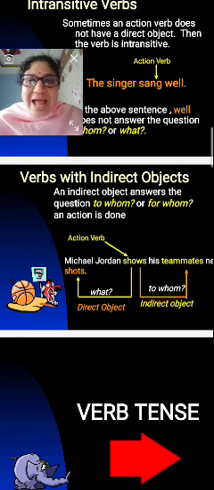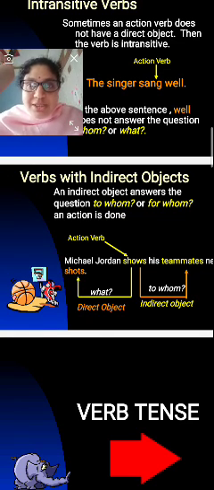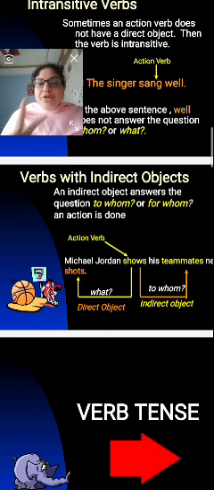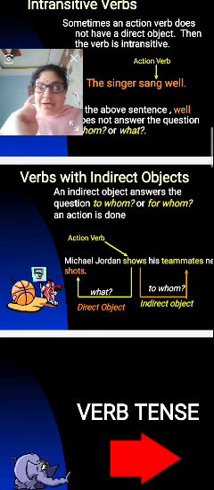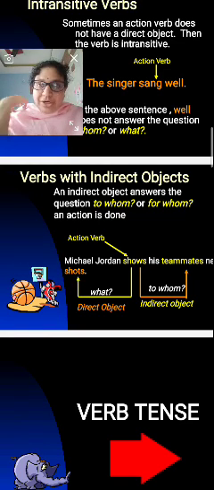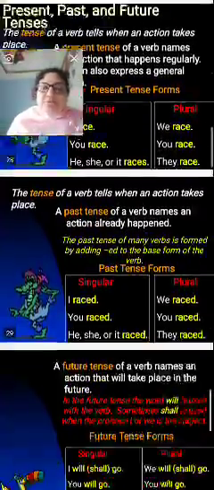So here the action verb is shows. And what and to whom? Here there are two answers. Shows what? Shorts. To whom? Teammates. So here shorts comes under the direct object, and teammates comes under the indirect object. Next one now: verb tenses.